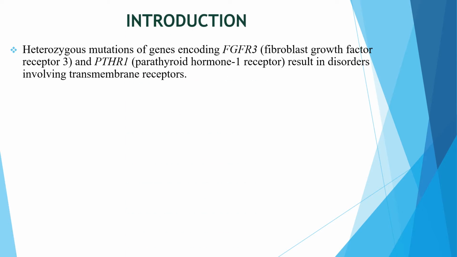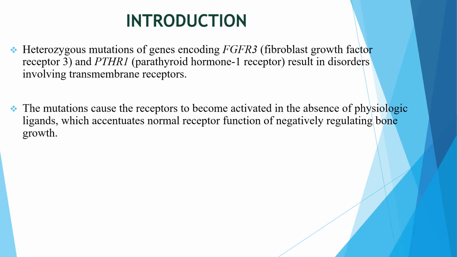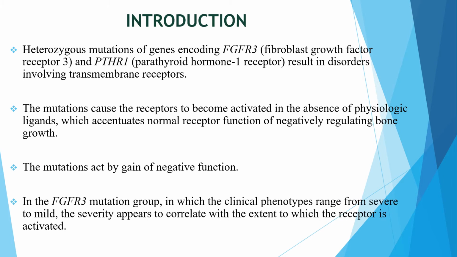Heterozygous mutations of genes encoding fibroblast growth factor receptor 3 and parathyroid hormone receptor 1 result in disorders involving transmembrane receptors. The mutations cause the receptor to become activated in the absence of physiologic ligands, which accentuates normal receptor function of negatively regulating bone growth. The mutations act by gain of negative function. In the fibroblast growth factor receptor 3 mutations group, in which the clinical phenotype ranges from severe to mild, the severity appears to correlate with the extent to which the receptor is activated.